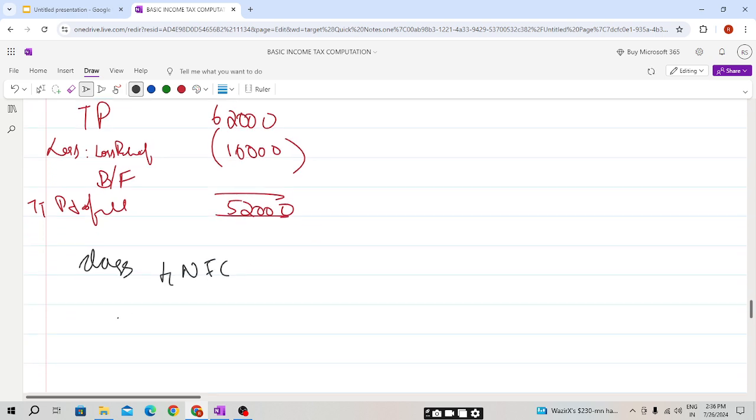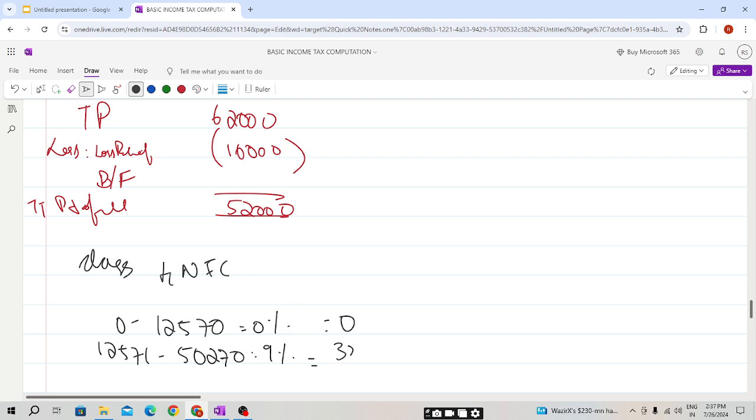So students, 0 to 12,570 will be 0. 12,571 to 50,270 at 9%. Do not confuse with the employer and self-employed, student. There it was 12%. Here it is 9%. So 37,700 into 9%, 3,393.